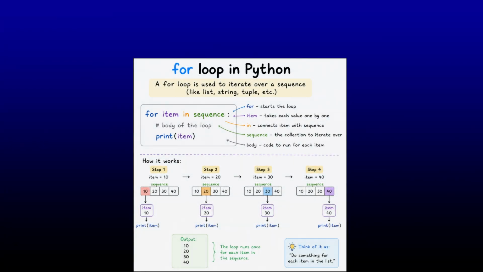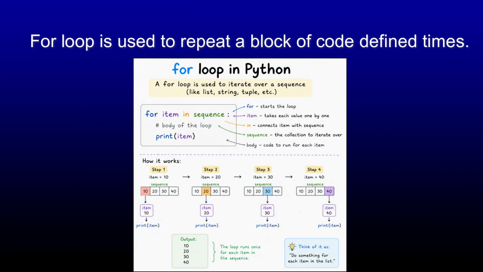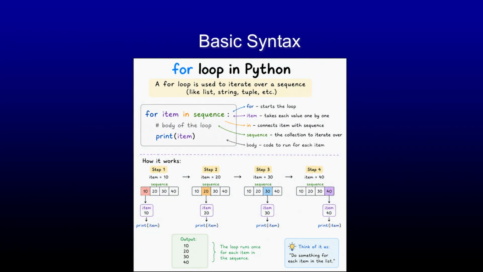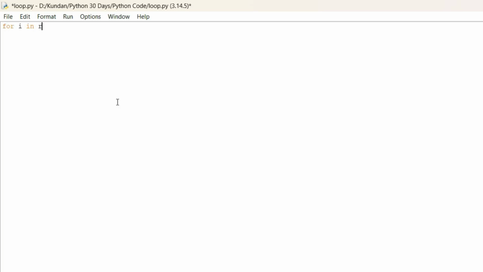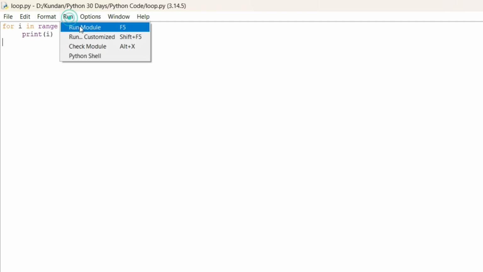For loop. For loop is used to repeat a block of code a defined number of times. Basic syntax: for variable in range(number). Print the value you want. We will print a number from 1 to 5. Let's see the code snippet.